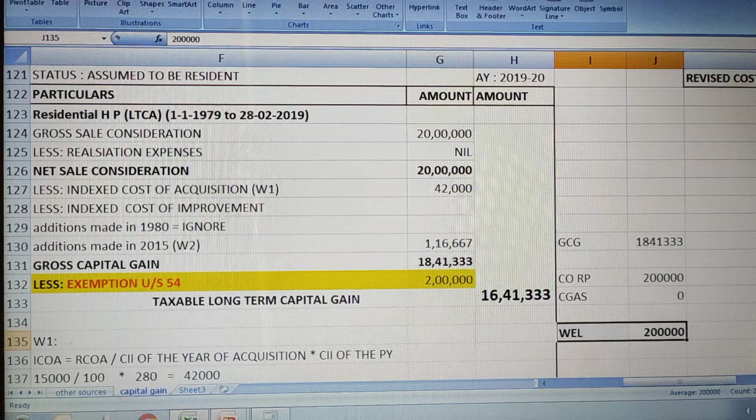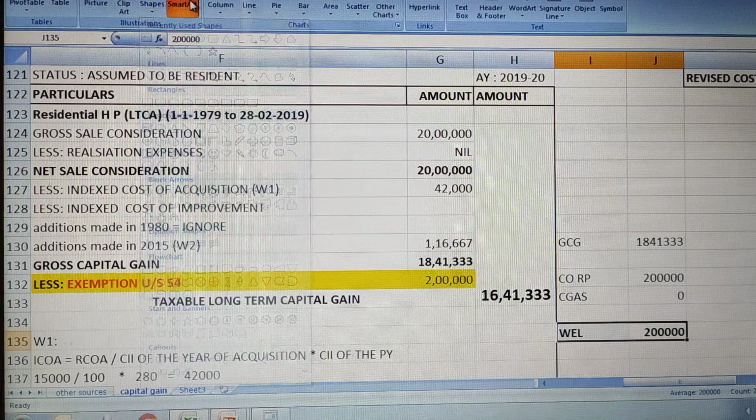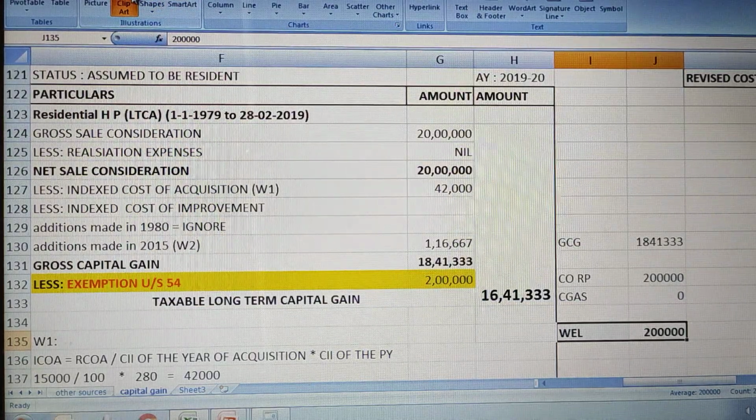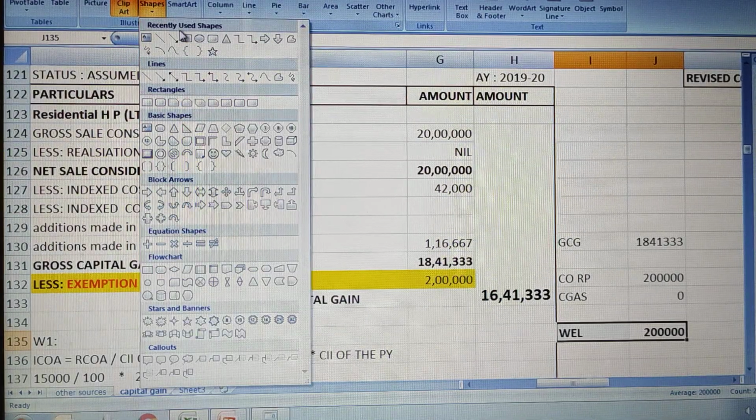Okay, let me insert the shapes. Just give me 1 second to make you understand, I'm just trying to take out the floor bracket.